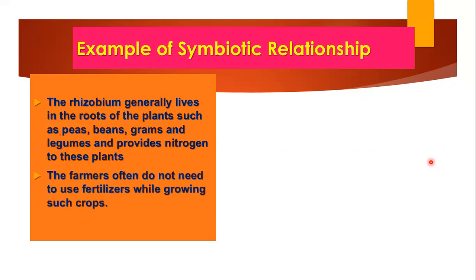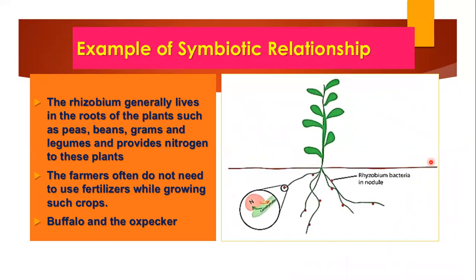And the example I told you about, the buffalo one, those small birds are called oxpeckers, right? In this diagram, you can see the rhizobium bacteria arising in the nodule of a plant, and they convert the atmospheric nitrogen, which is present in the free form, into the form of nitrogen that is absorbed by the plants.